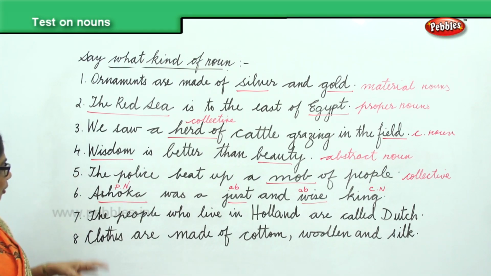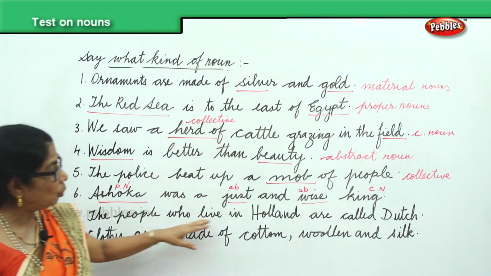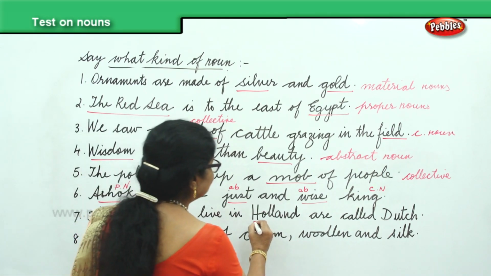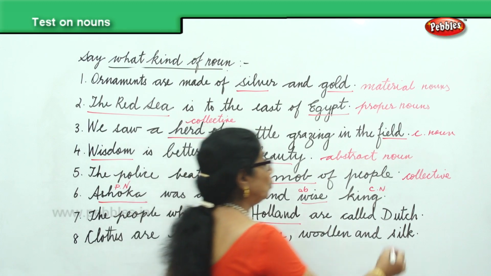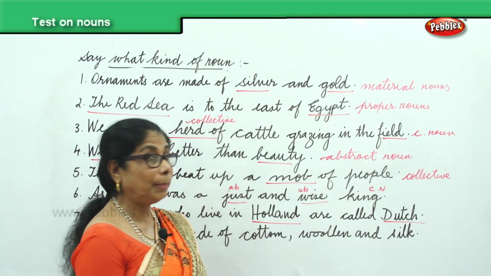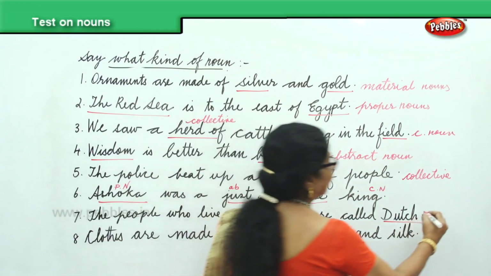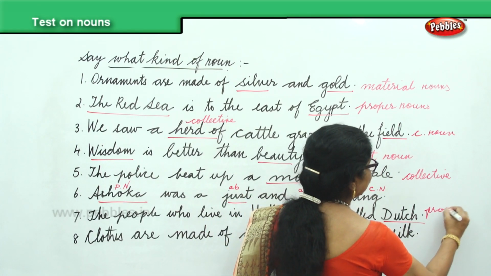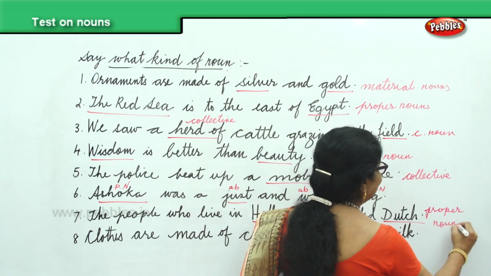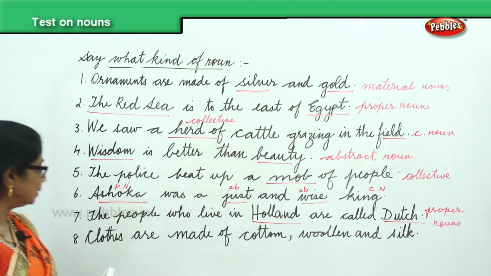In the seventh sentence you have the people who live in Holland are called Dutch. Holland, people of Holland, so this is a proper noun. We can say they are Dutch people. Holland is the place. The people are called Dutch. Both are proper nouns. And finally, we have the last sentence.